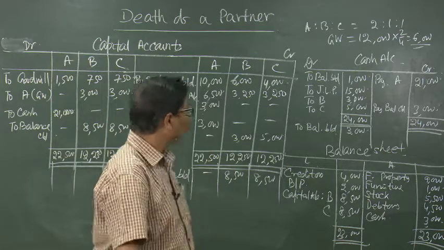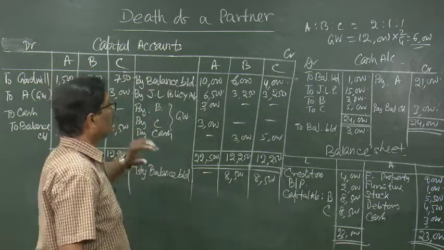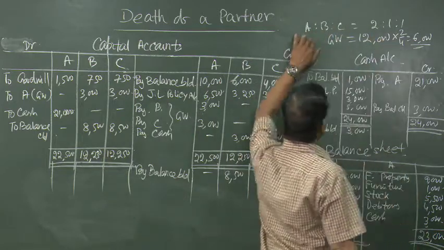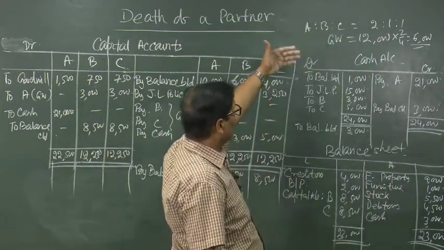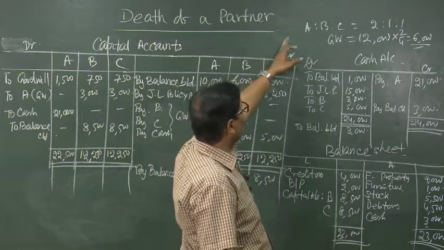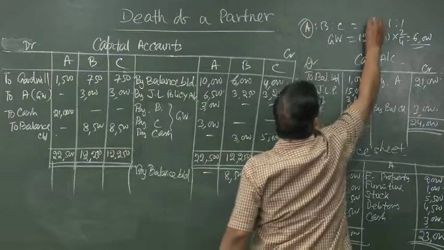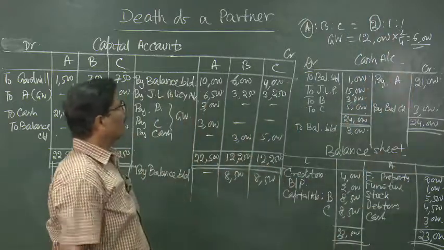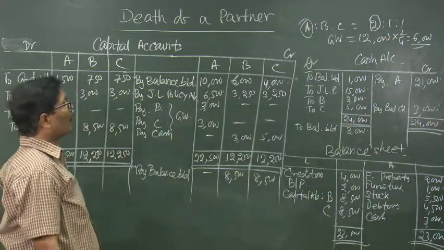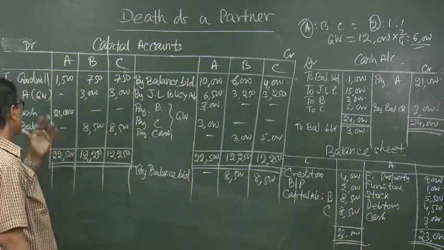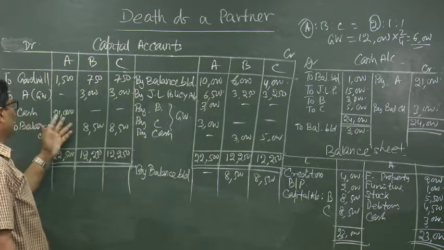So, what we have done today is, first of all, we are determining the capital accounts of A, B and C, that is the profit sharing ratio of A, B and C. Three partners were there. Out of them, A is expiring, A's death is there. So, what we have to do is, we have to take into account his capital account and that will be converted to either loan account or he will be given cash.